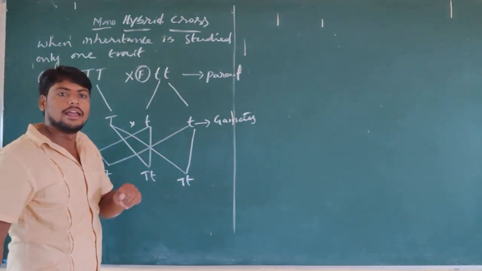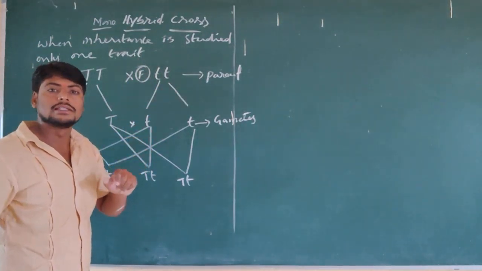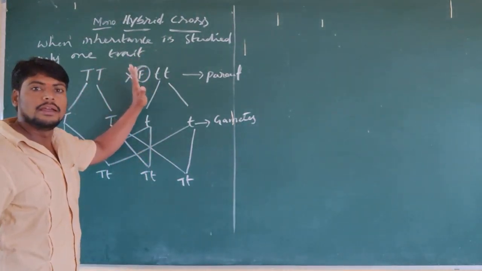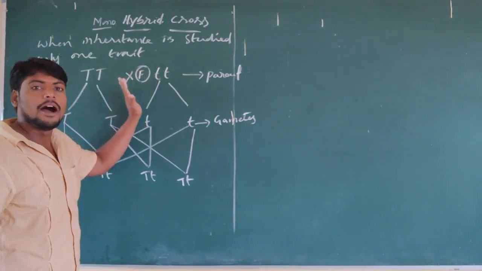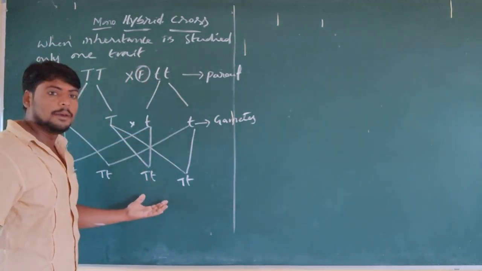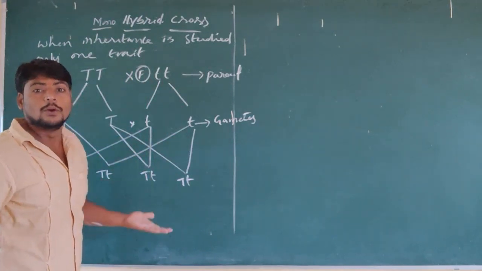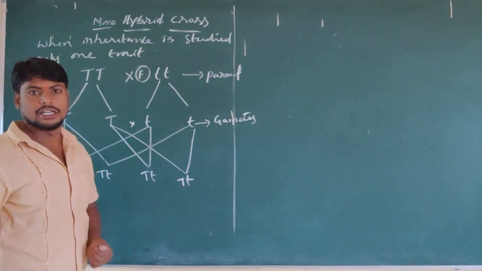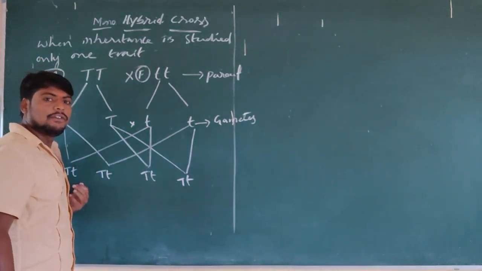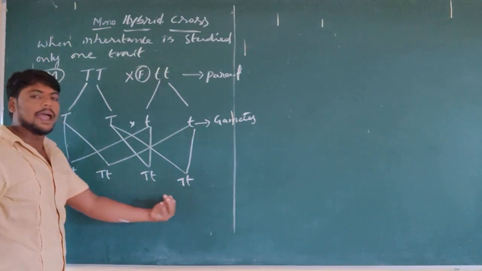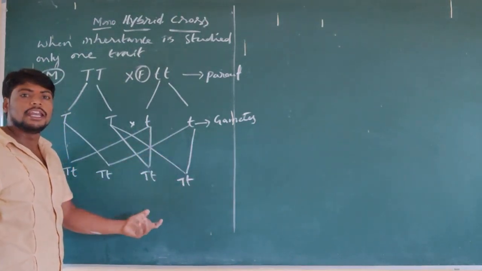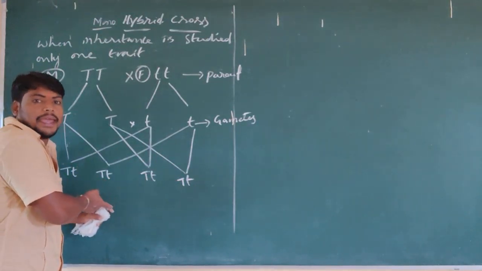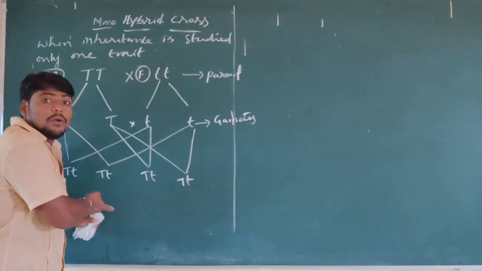So what is it called? It is also homozygous. When two completely pure parents are pollinated, the offspring will not be pure; they are heterozygous in condition. See, the capital T is paired with small t. All the four gametes which are formed here in the F1 generation are not in the same pair.